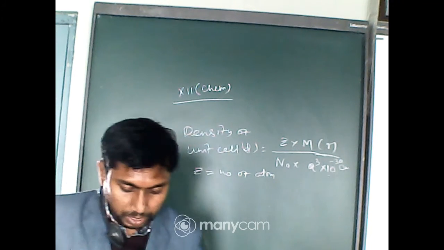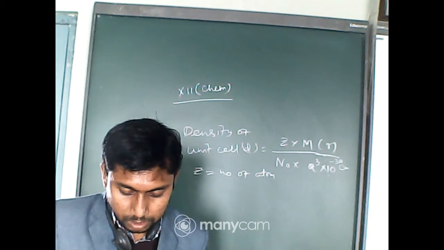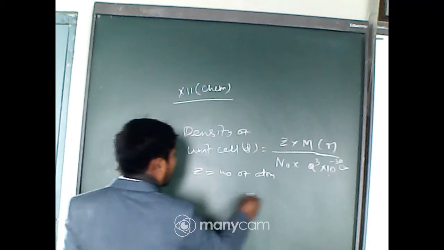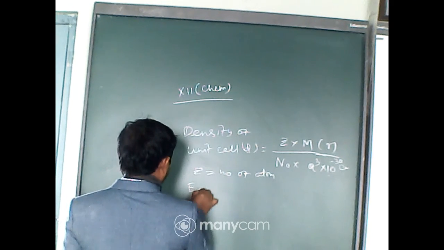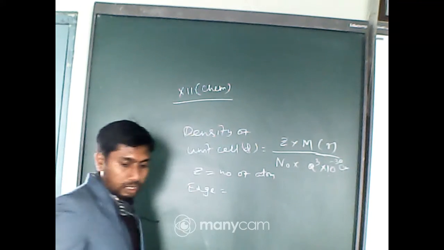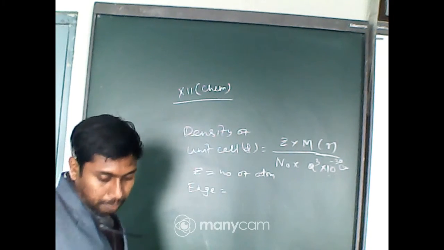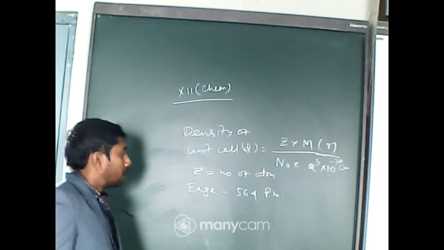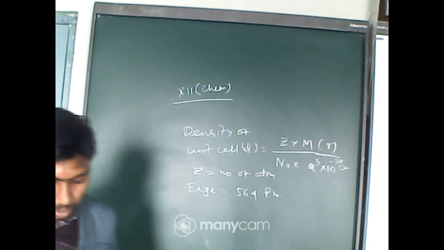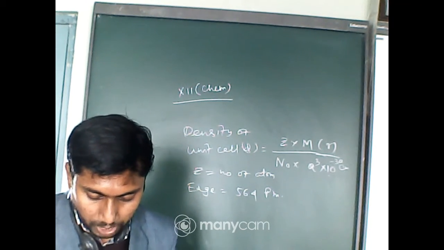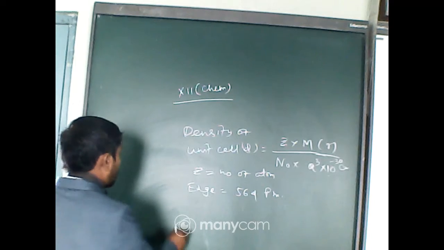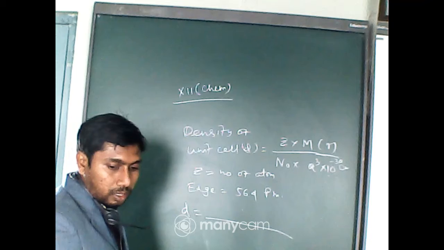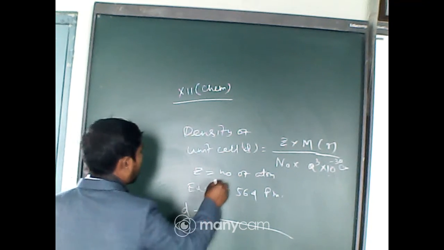Now the edge length of the sodium chloride unit cell is 564 picometer. The edge is given in picometer, that is 564 pm. And what is the density of sodium chloride in gram per centimeter cube? So you have to calculate D. Now what is the formula weight of sodium chloride?